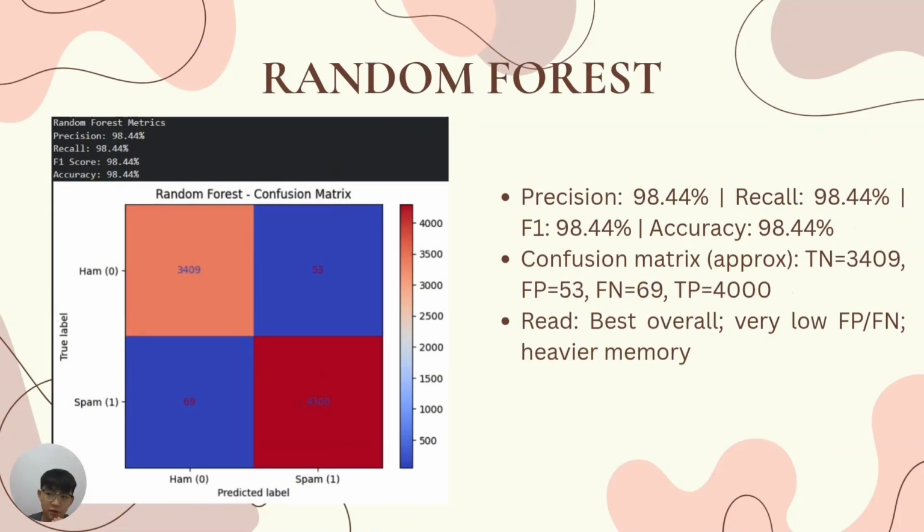Moving on, random forest delivers the best overall performance with 98.44% on precision, recall, F1 score, and accuracy. It keeps errors low at 53 FP and 69 FN. This makes it our strongest option for minimizing ham being flagged as spam, with the trade-off of heavier memory usage and slower training and inference compared to linear models.